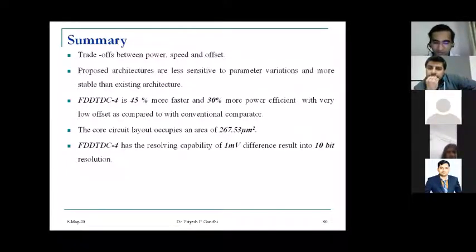Yes, sir. Thank you, sir, for the presentation. My question is, which type of protection is required in this comparator? Which kind of protection? In which sense are you talking? Power loss or consumption, or any other protection required in this FDD-TC.